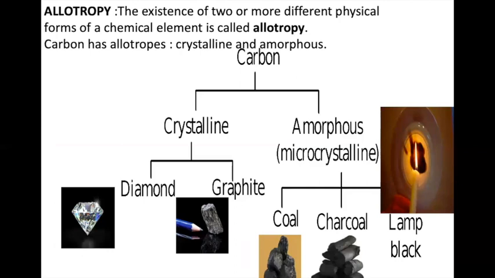So what is allotropy? It is the existence of two or more different physical forms of a chemical element. The chemical element is one, but it is found in different physical forms. It is called allotropy. For example, let us study the allotropes of carbon. Carbon has two forms: one is crystalline and one is amorphous. Amorphous means it is not a crystalline form. Crystalline form means a perfect crystal is found, like diamond and graphite. In the non-crystalline form, you have coal, charcoal and lampblack.